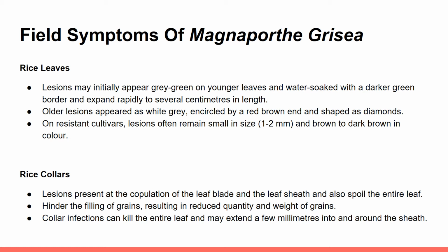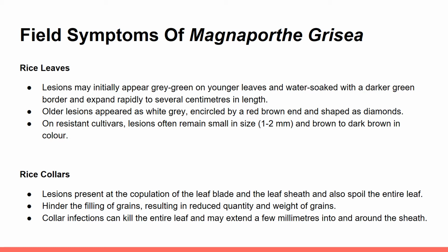Firstly, the symptoms on rice leaves. On susceptible rice cultivars, lesions may initially appear grey-green on younger leaves, water soaked with a darker green border, and expand rapidly to several centimeters in length. Then older lesions appear as white-grey, encircled by red-brown, and shaped like a diamond. On resistant cultivars, lesions often remain small, 1 mm to 2 mm, and brown to dark brown in color. Lesions may assemble and kill the whole leaf under favorable conditions.